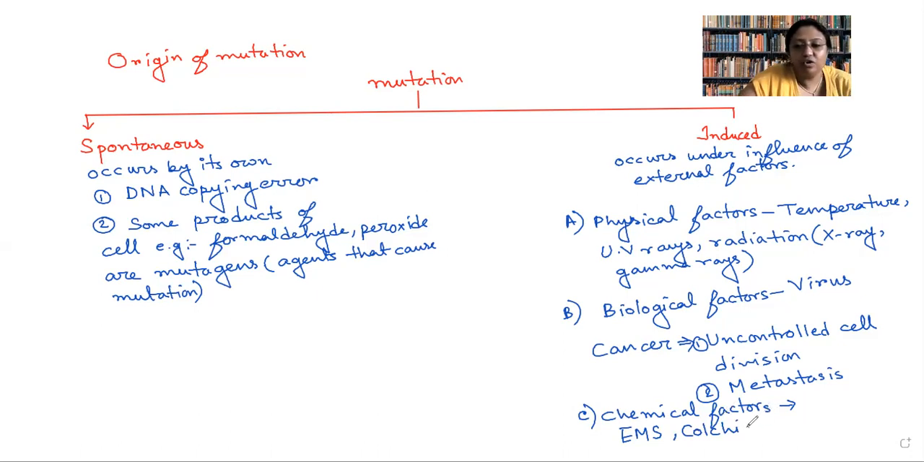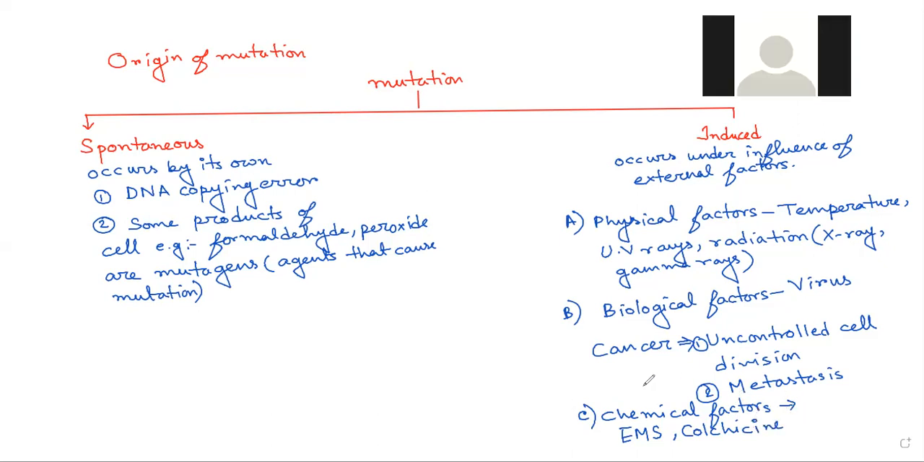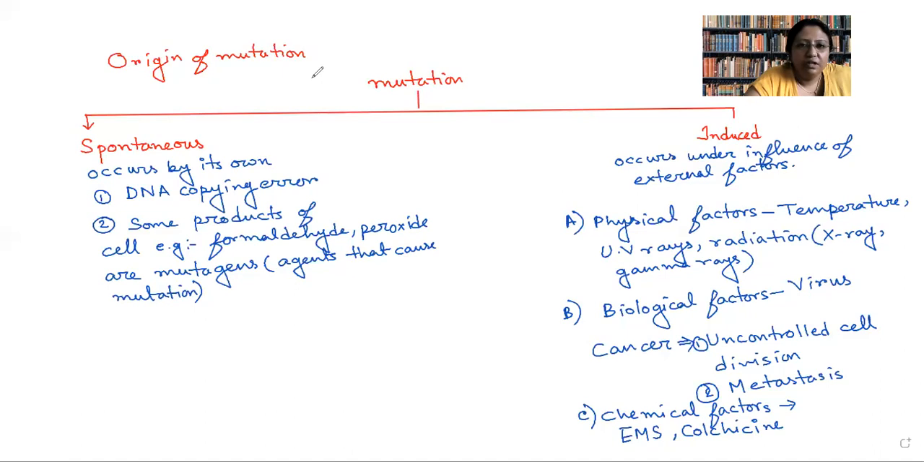Have you ever heard about colchicine? Class? No, ma'am. I seriously would like to say, beta, you. So EMS is there, colchicine is there, then DES is there. These are specific chemicals which can act as a mutagen.